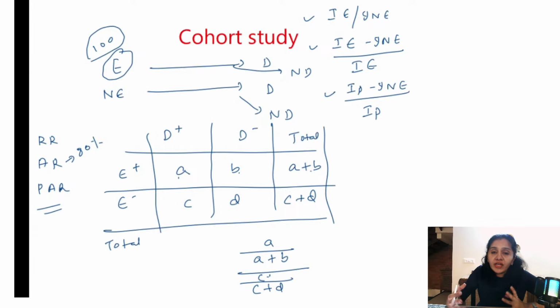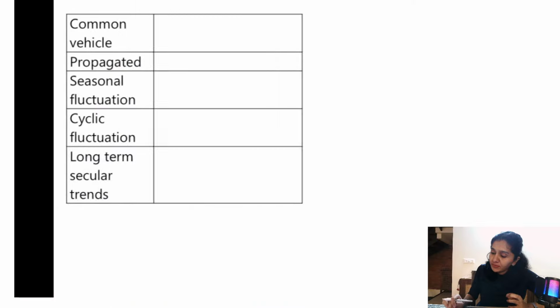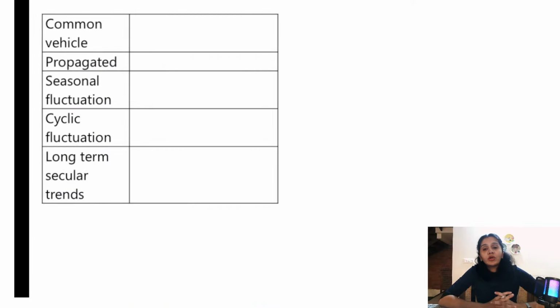It may be happening because of various other reasons, right? 80% can be explained by that particular risk factor. So that is what is known as attributable risk. Okay. So this was about different study designs.